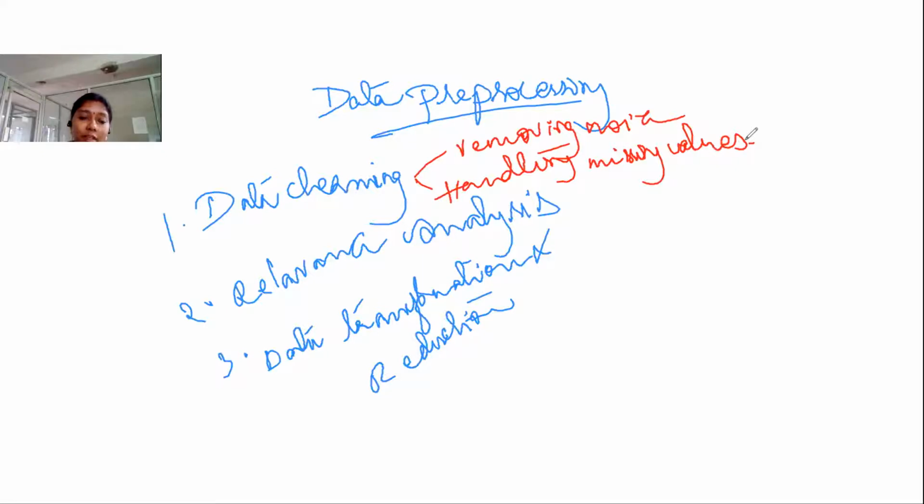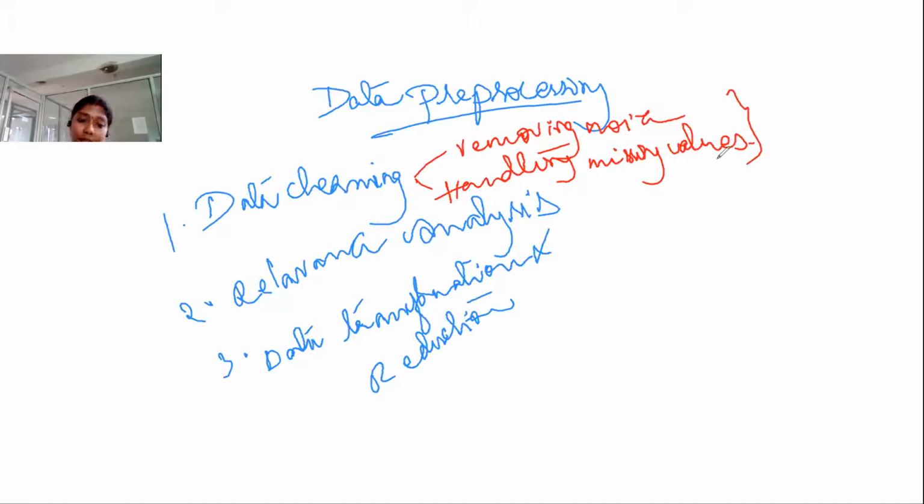So what is noise actually? Any unwanted thing with respect to our task is referred to as noise. That should be removed before proceeding to classification. And what are missing values? Sometimes your data set may contain NA, not known, or null values, or some empty fields. Those values should be removed or handled successfully. So these two steps come under data cleaning.